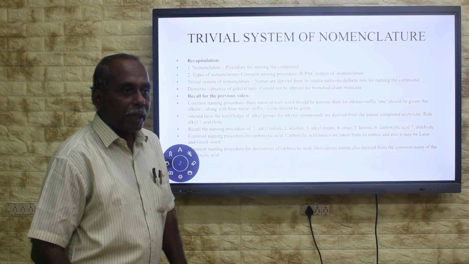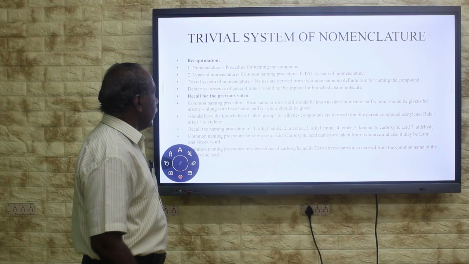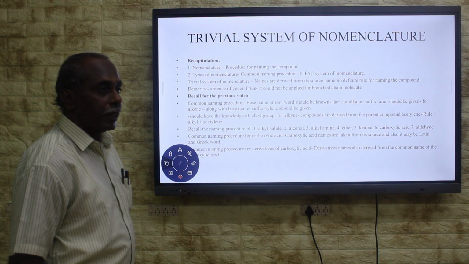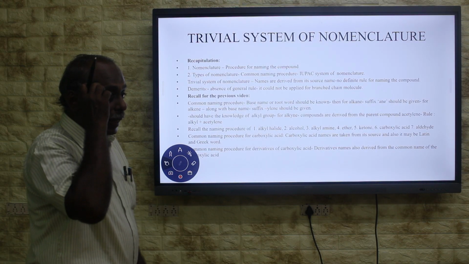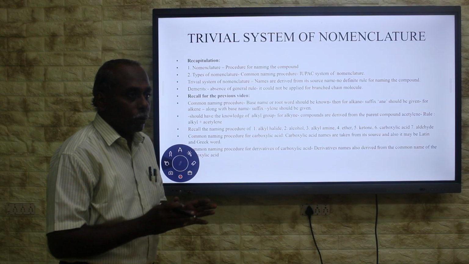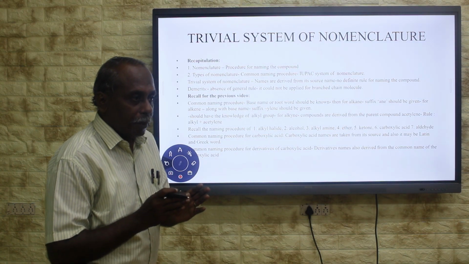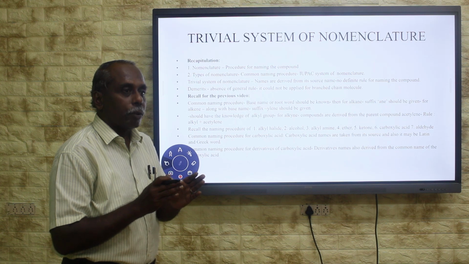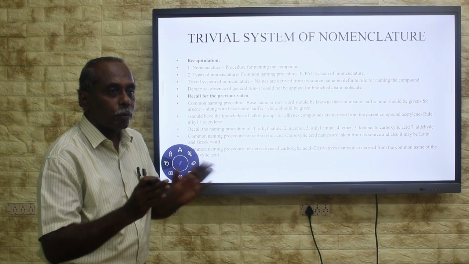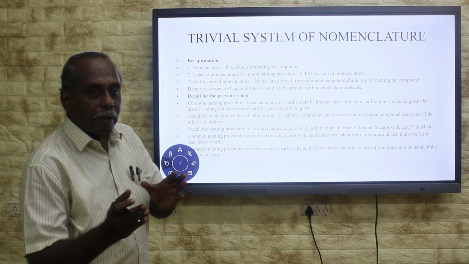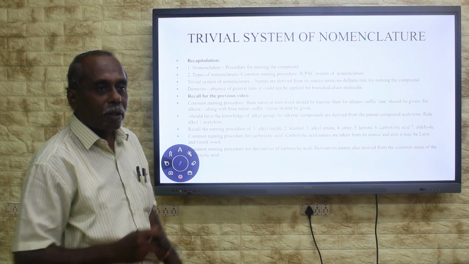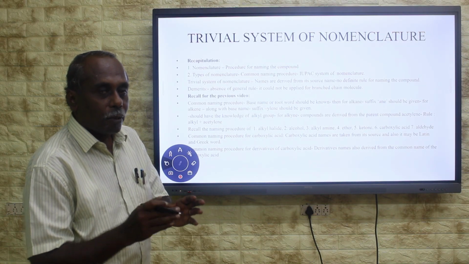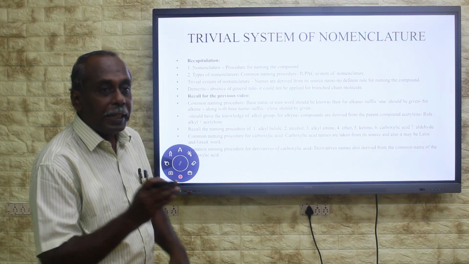This common naming procedure could not be applied. Then recall the previous video, common naming procedure. In the common naming procedure, we should follow some rule or methodology in the trivial system of nomenclature. Here, base name should be known. Base name, that is the first part. Carbon chain should be expressed in the base name. Then suffix, in the suffix, nature of the compound should be given. Whether the compound is saturated, ANE should be given. Whether the compound is having a double bond, ENE should be given.